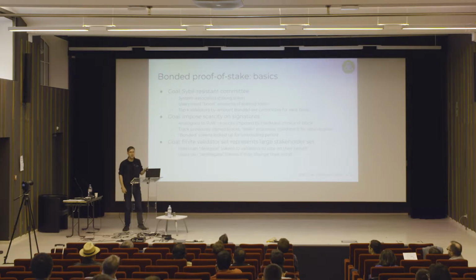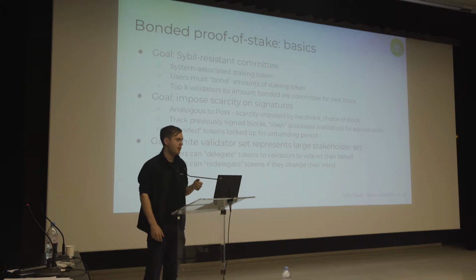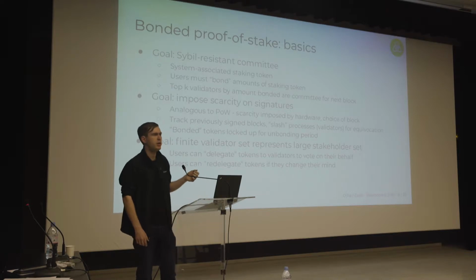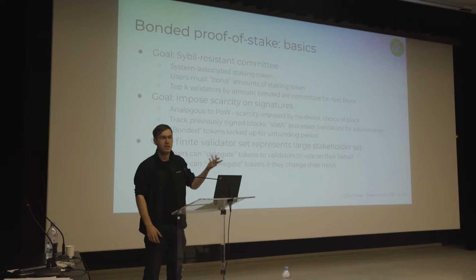And in order to become a validator, users of the system must bond this staking token. They must lock it up and declare with a transaction on the network their intent to validate, to provide the requisite public key, which they will use in Tendermint to sign blocks. And then each block, we select the top k validators determined by whatever k we've chosen. It's 100 in the deployed Cosmos Hub. Whatever k we've chosen for the number of validators in each consensus round, we select the top k validators by amount of bonded stake, and those become the next committee.